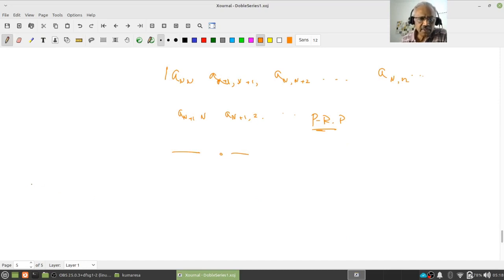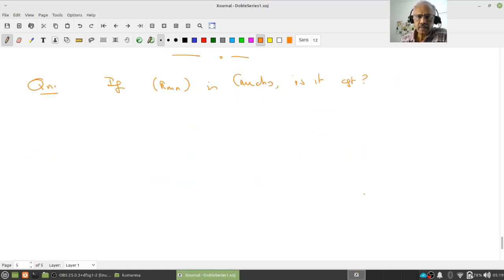Now the question I want to ask is, what is the next question I can ask? If a double sequence AMN is Cauchy, is it convergent? We know if I give a sequence of complex numbers or real numbers, if it is Cauchy, it is convergent. That is what is called Cauchy completeness of R or C. So somehow I have to use the Cauchy completeness of C to prove that if a double sequence AMN is Cauchy, then the double sequence is convergent.